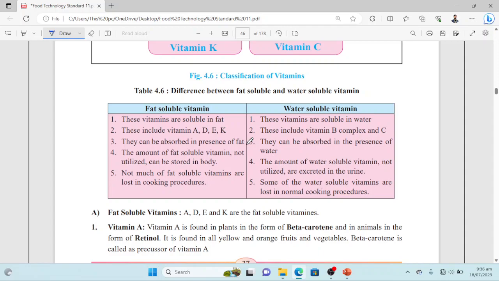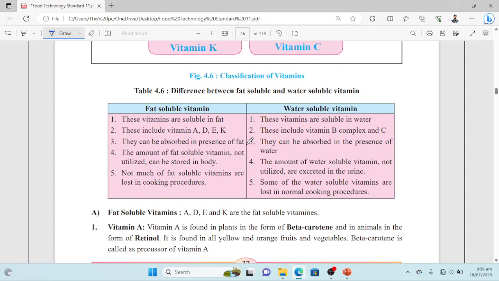The last one is that not much of the fat soluble vitamins are lost in cooking procedures, because their thermal stability is high, while water soluble vitamins are lost in normal cooking procedures.